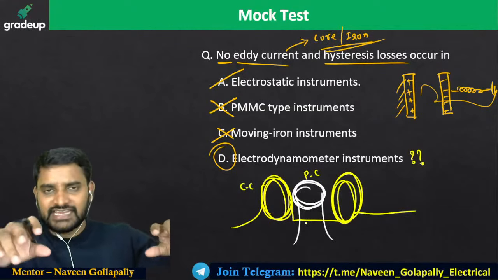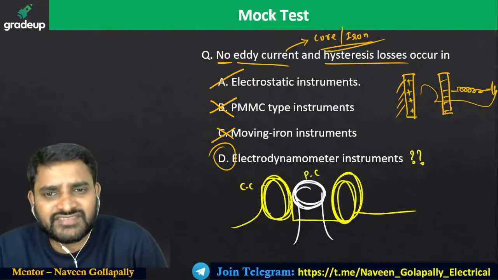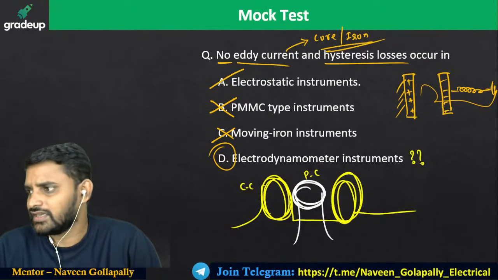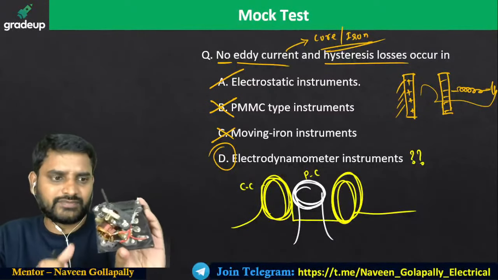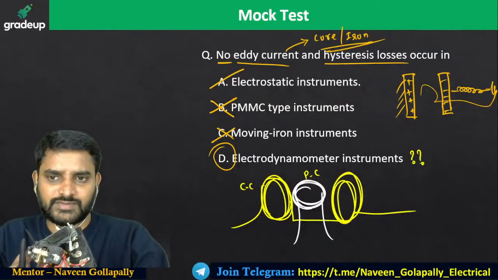Now, did you find any iron piece here? Actually, you do not have an iron piece even in the electrodynamometer type instrument. Even I have that also. You can find out if it is visible. Let me show you. I have some meters with me.